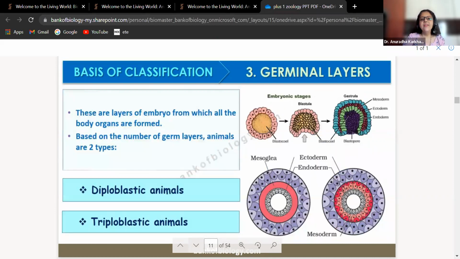Then let's see the third criteria of classification, that's called as the germinal layers. So these are the layers of the embryo from which all the body organs are formed. We have seen in detail about the origin of ecto, endo and meso. Based on the germinal layers, animals are of 2 types, diploblastic and triploblastic.